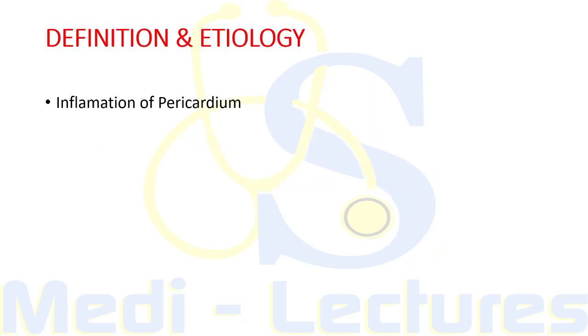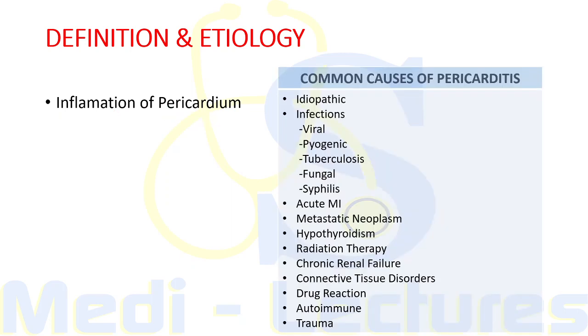Definition is very simple. As the name suggests, pericarditis is the inflammation of the pericardium, which is the outermost layer covering the heart. Now, if we discuss the common causes of pericarditis, it can either be idiopathic, that is, the cause is unknown. It can be caused by infections like viral infections, pyogenic, tuberculosis, fungal, syphilis. The viruses which can lead to pericarditis include Coxsackie A, Coxsackie B, Echovirus, as well as HIV.